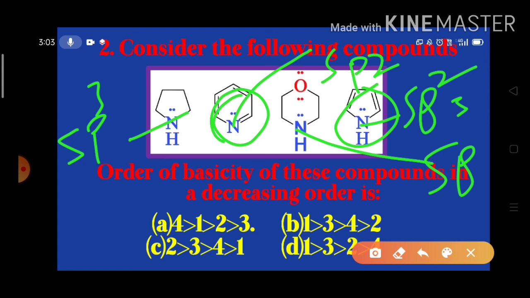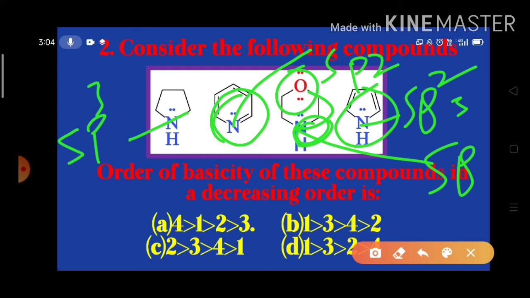So among the first and third, the first one is the strong base, because in the third one, the more electronegative oxygen atom is there. So due to the presence of the more electronegative atom, the electron pair on the nitrogen is dragged towards the oxygen. As a result, the third one becomes a weaker base than the first one.